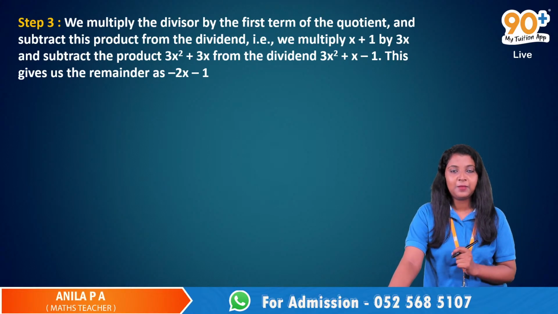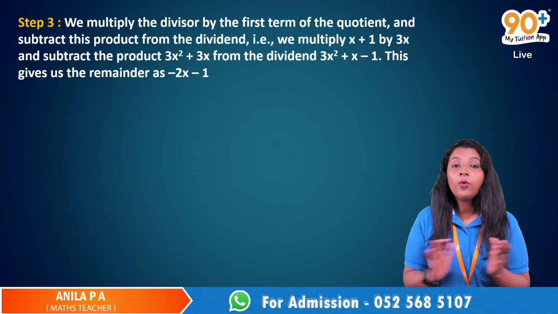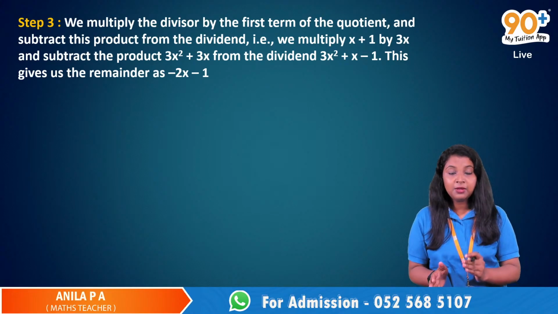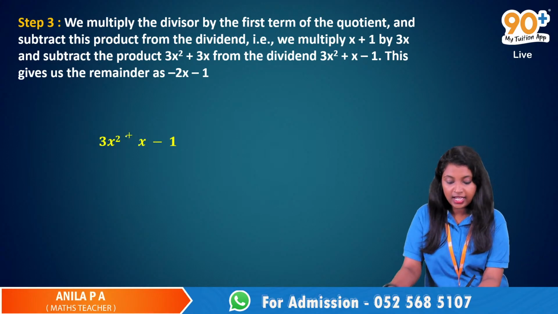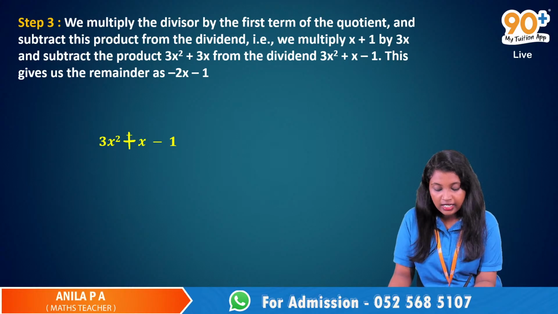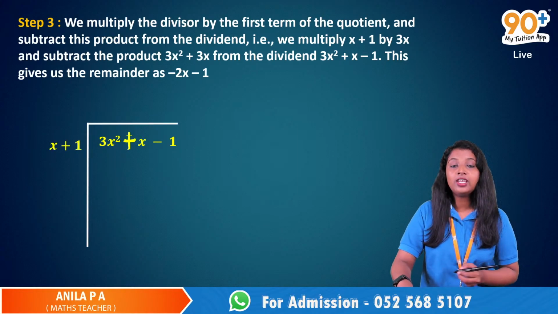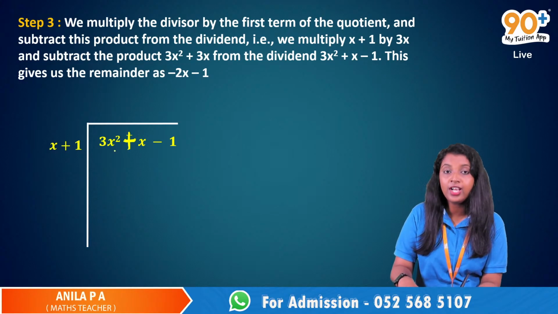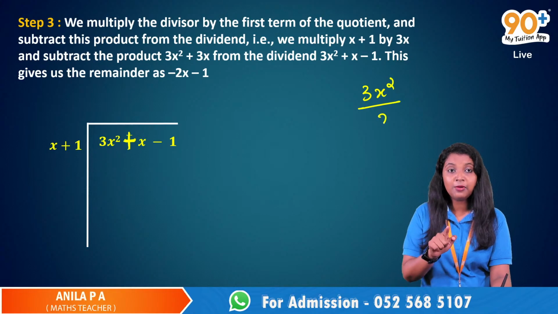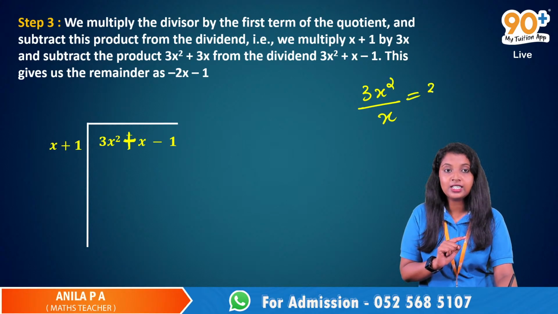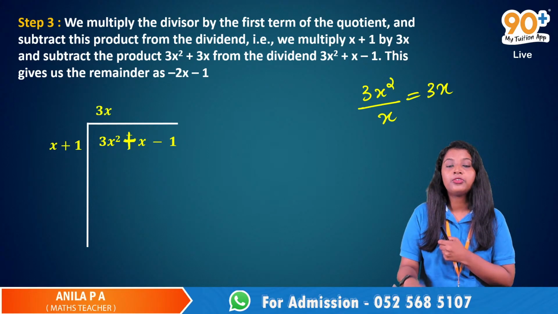So what is step 3? We multiply the divisor by the first term of the quotient. In the first step, we rearranged the terms in descending order of their powers. Then we divided the first term of the dividend by the first term of the divisor, and we got 3x. That is the first term of the quotient.